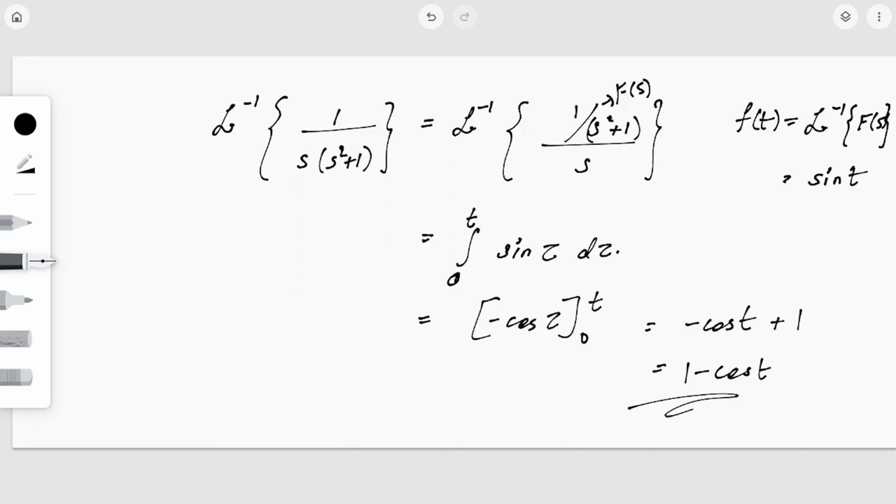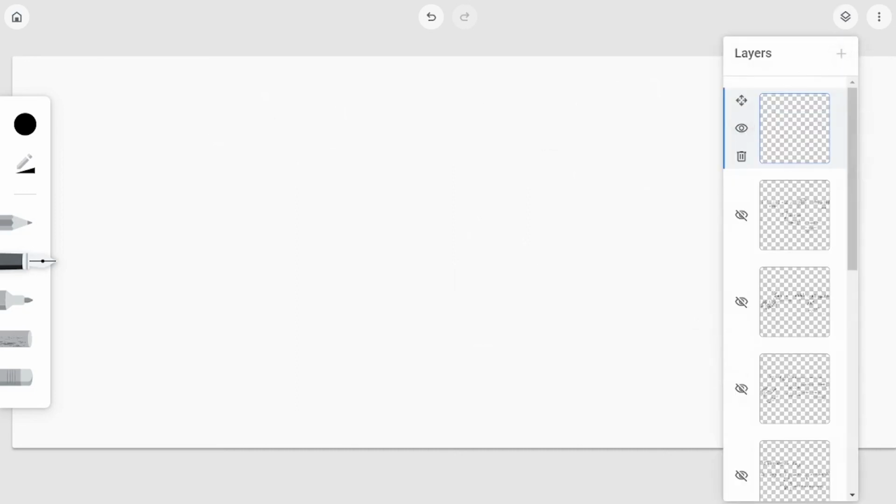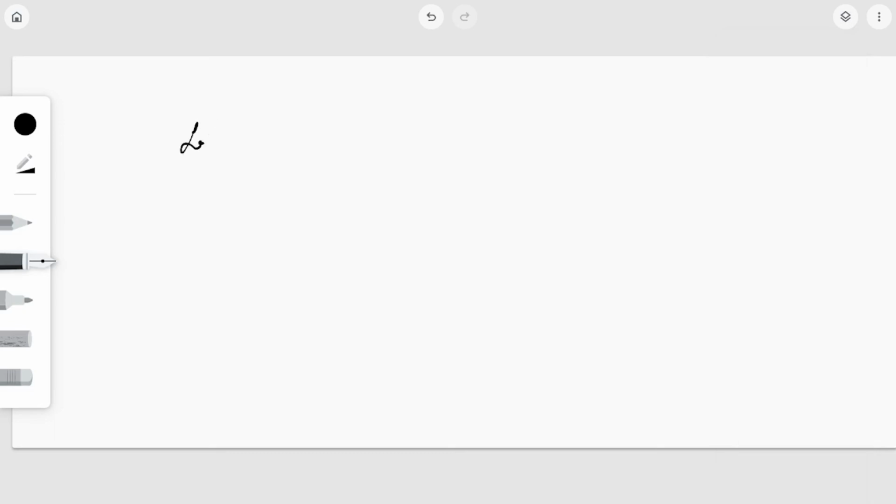Here you can also use convolution, treating F of s and G of s, but this transform is very useful to determine the inverse Laplace of functions of the form F of s by s. Okay, so again we can see one more, that is L inverse of 1 by, same thing, I'm just increasing the power of s.